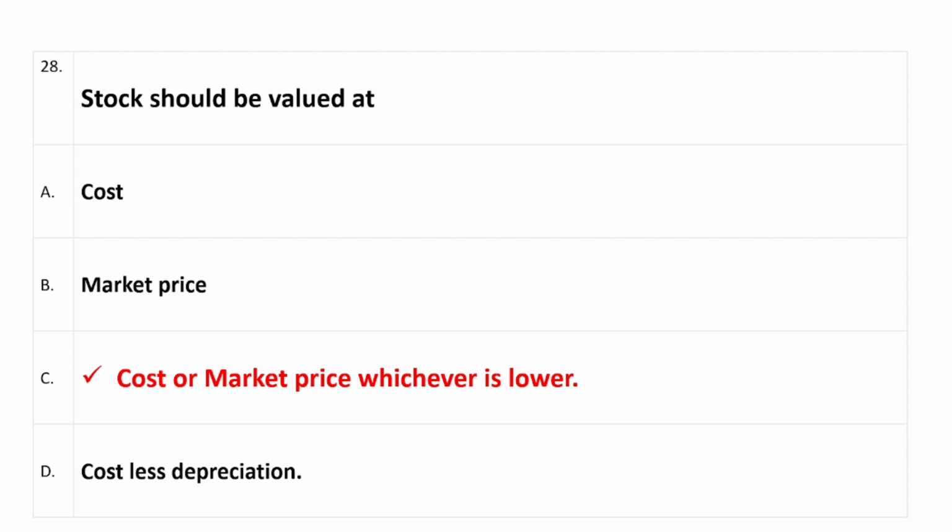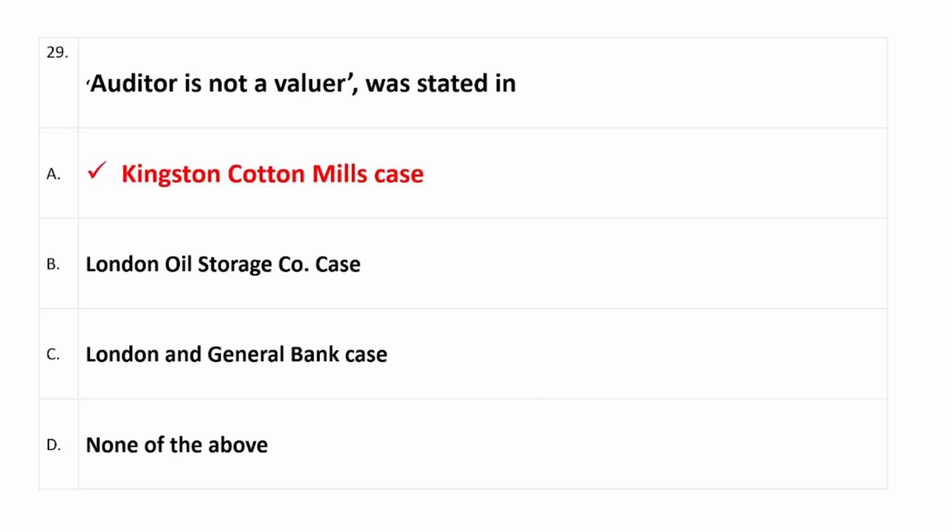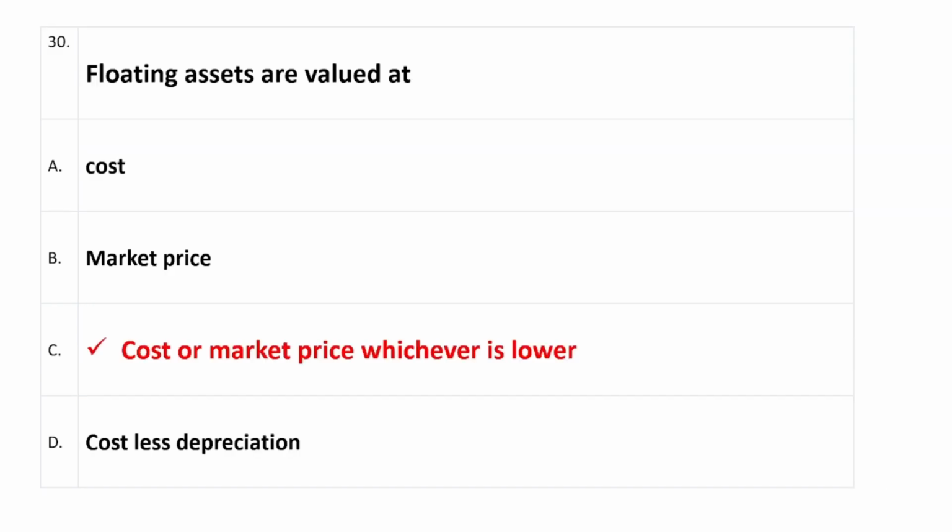Question number 28: stock should be valued at, right answer is option C, which is cost or market price, whichever is lower. Question number 29: auditor is not a valuer, was stated in, right answer is option A, which is Kingston Cotton Mills case. Question number 30: floating assets are valued at, right answer is option C, which is cost or market price, whichever is lower.